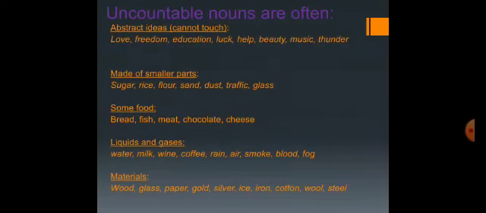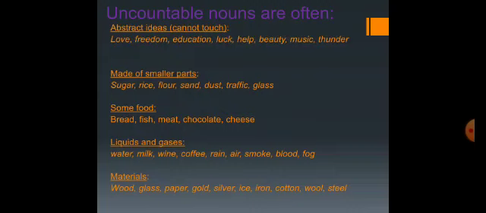Uncountable nouns are often abstract ideas. Abstract ideas, the things which cannot be touched, like love, freedom, education, luck, health, beauty, music, thunder, they are uncountable nouns. Sometimes uncountable nouns are made of smaller parts like sugar, rice, flour, sand, dust, traffic and glass.